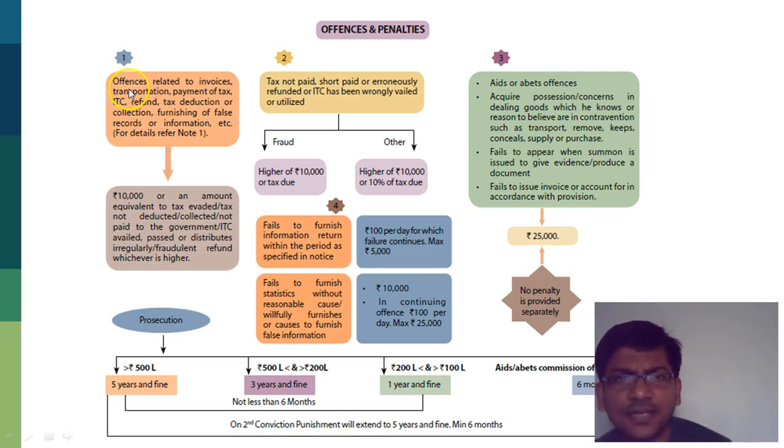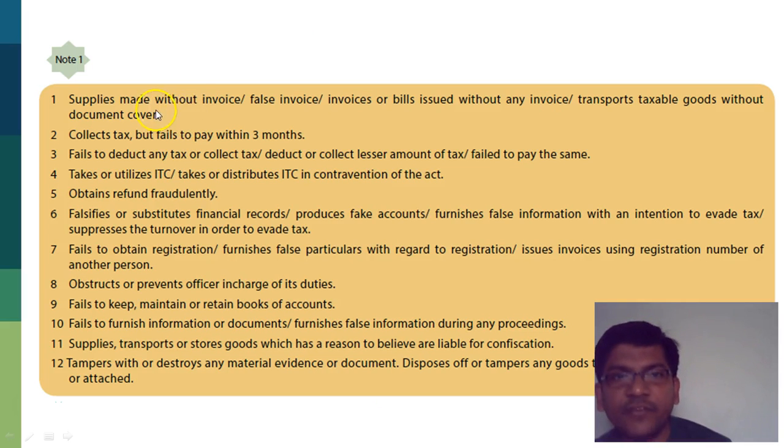A lot of offenses. Offenses related to invoice and transportation, what exactly are they? It is where you've made a supply without invoice, issued a false invoice or bills without any supply, or transported taxable goods without document cover.